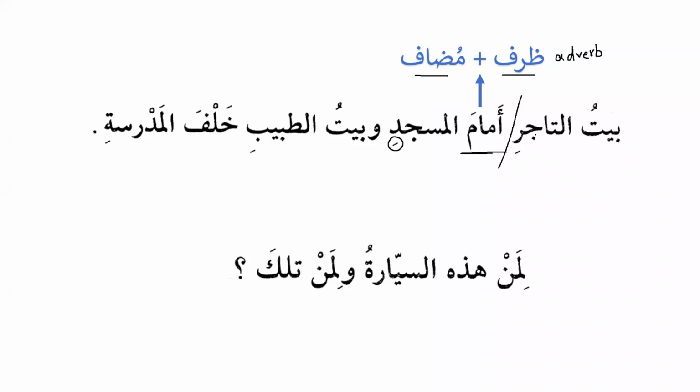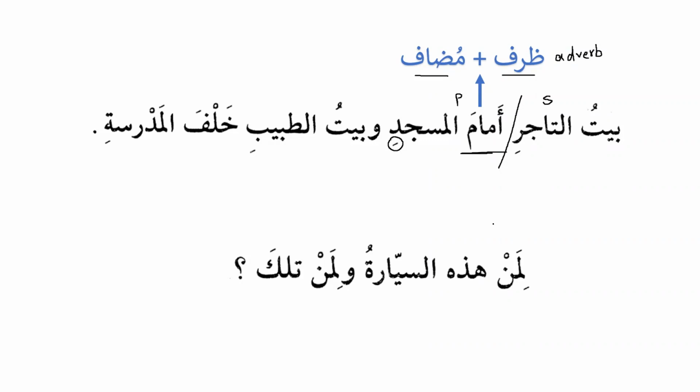As I told you, these incomplete constructions can be subject and they can be predicate. There is one incomplete construction, one phrase, that cannot be subject. Do you remember what phrase that is? Does anyone remember? Jar majroor.